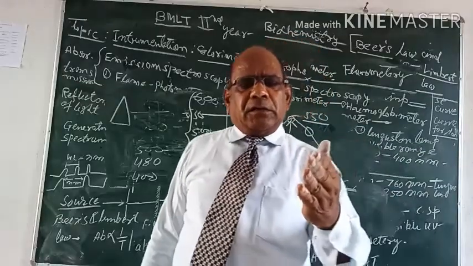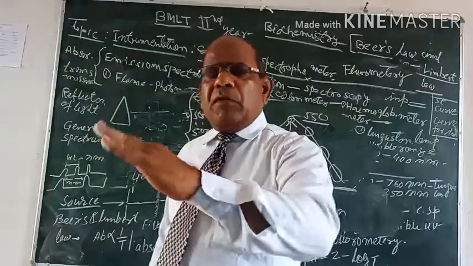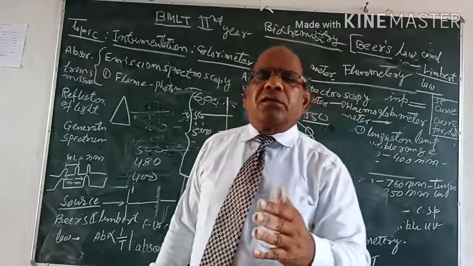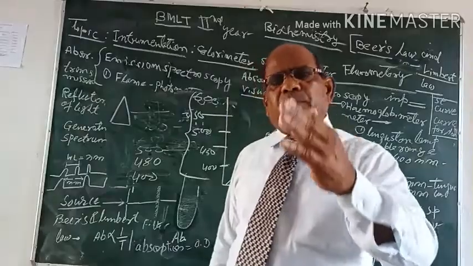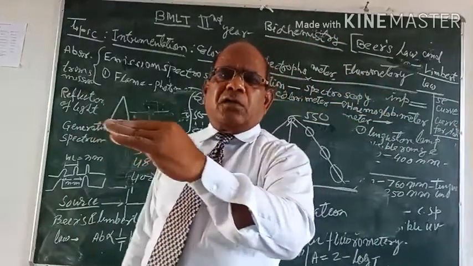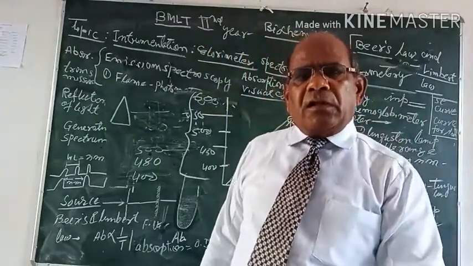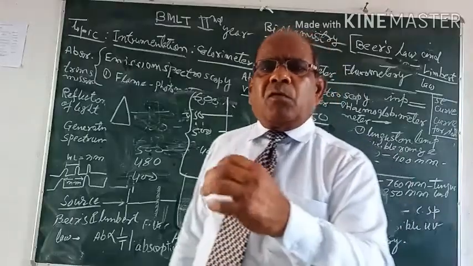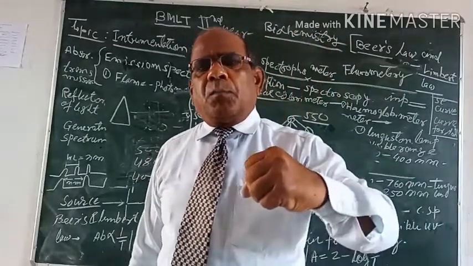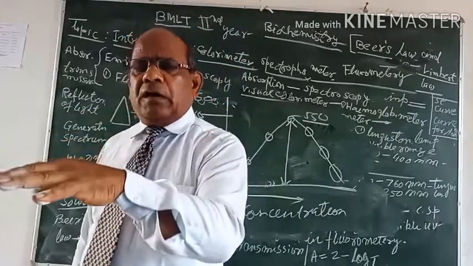This light is made to fall after a suitable filter which generates a particular color of spectrum, and that spectrum is passed through the colored solution, and the light which is absorbed in the solution and the remaining amount of light is passed and made to fall on the photocell.